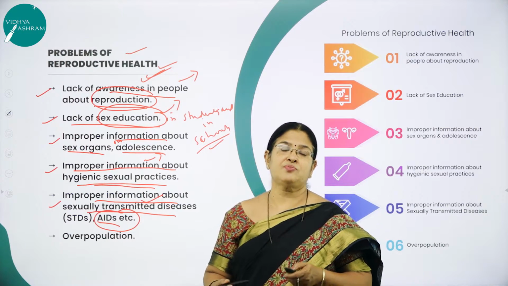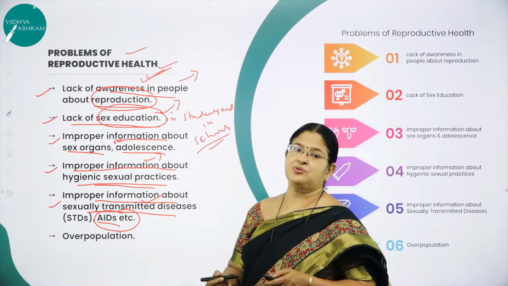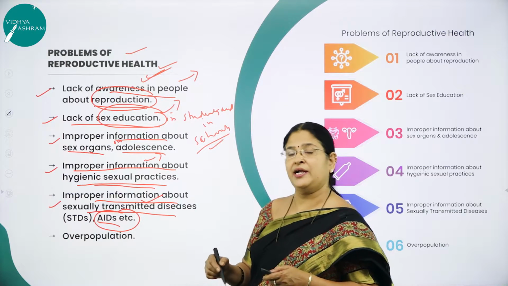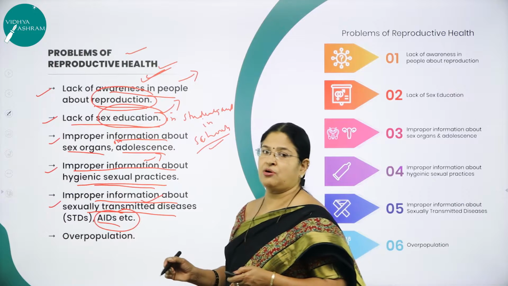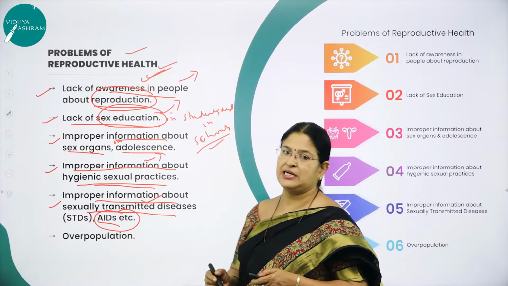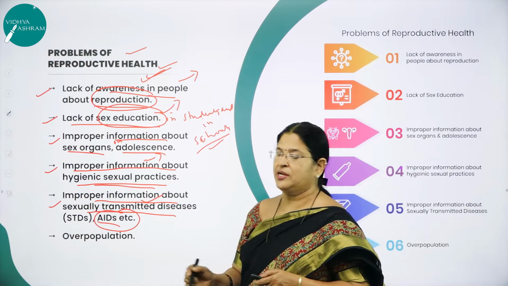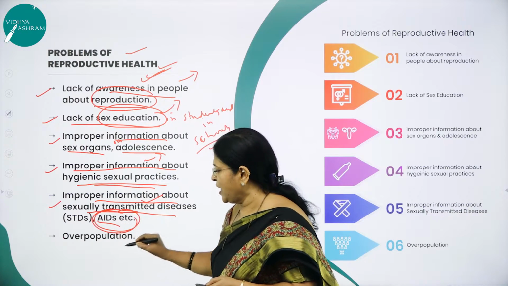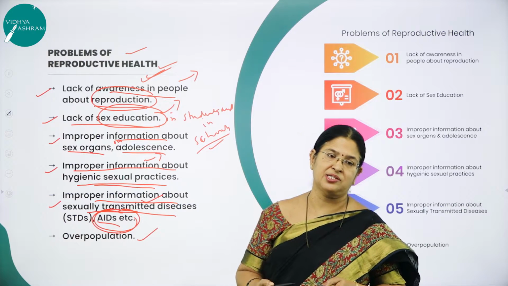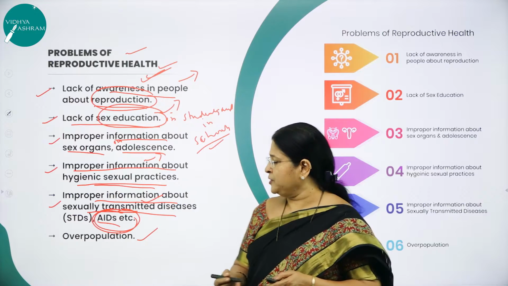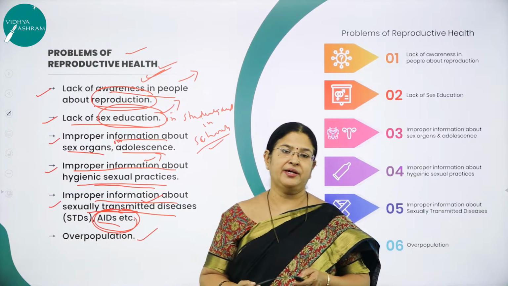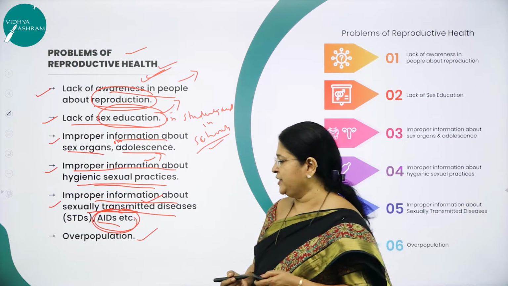As you know, AIDS is one such disease which is infected through sexual contact. So they should avoid sexual contact, and even if they go for sexual contact, they need to use certain contraceptive methods to avoid getting infected with this dreadful disease called AIDS. And overpopulation, definitely, as I said, India is the second largest populated country next to China. So overpopulation may also be a reason why we are not able to maintain a reproductive healthy society.